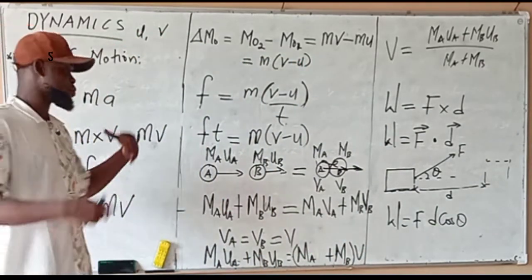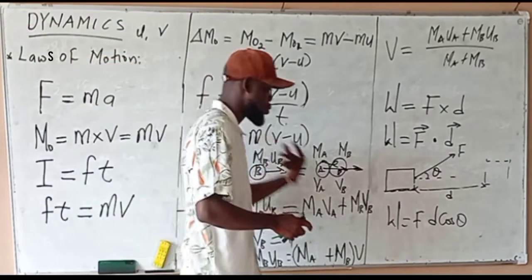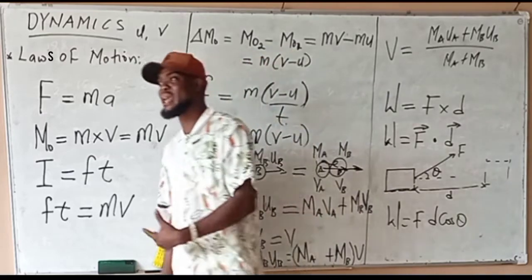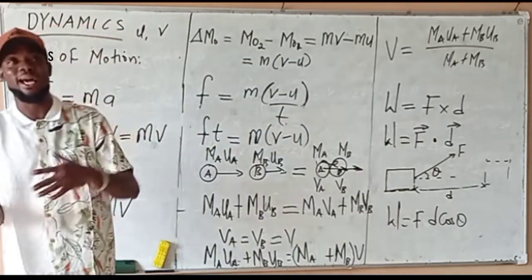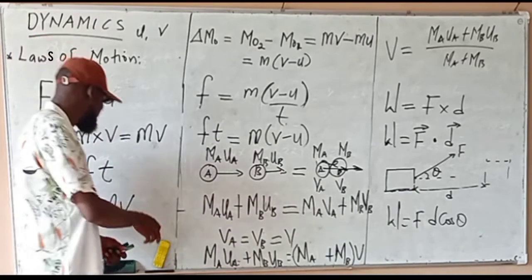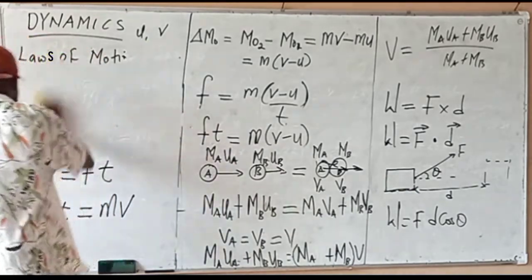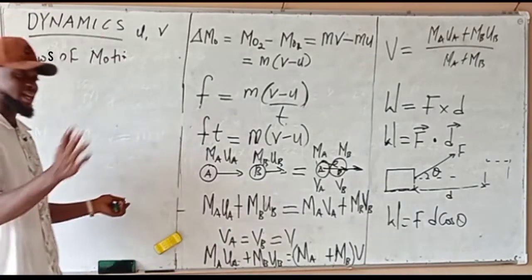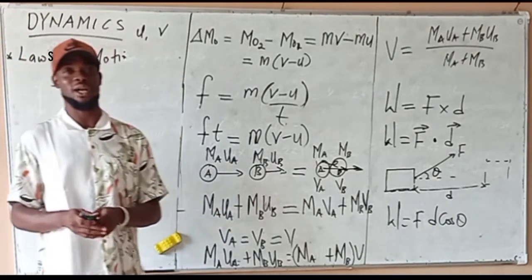We have energy like mechanical energy, heat energy, and so on. Now, mechanical energy can be in two forms: we have potential energy and we also have kinetic energy. But know that energy is the ability to do work. So the two forms of mechanical energy can either be kinetic or potential.